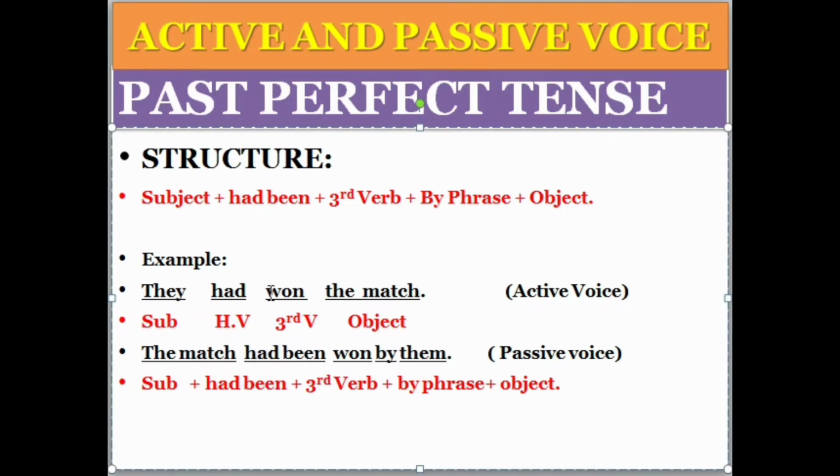Had been, we use had been because we are going to change it into the past perfect continuous form, as well as into the passive voice. The match had been won by them. So had been, won is the third form, by is the by phrase, and them is the object. So remember, while changing the past perfect tense, it is changed with had been. They had won the match. How to say it in the passive voice? The match had been won by them. I hope you understand. In case you have any confusion, you can leave your comments and ask me. I will give you the answer, no problem.